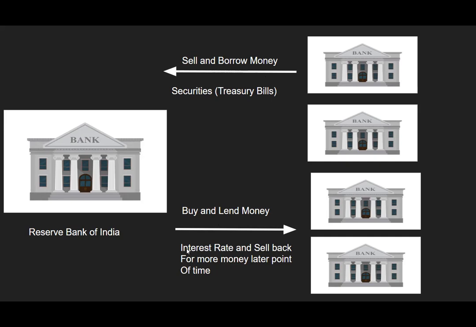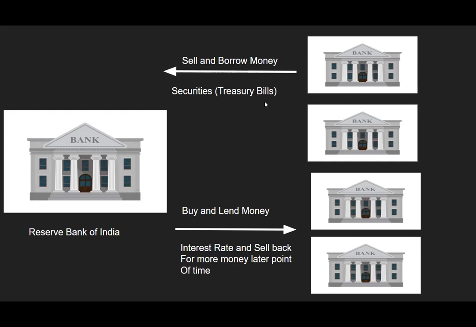Along with that, they will charge the interest rate during the holding period. Assume today SBI sells their securities to the RBI and takes 100 rupees. Next month, if they want to buy back that security from the RBI, they will pay 105 or 110, for example. And also for that one month duration, they have to pay the charge.